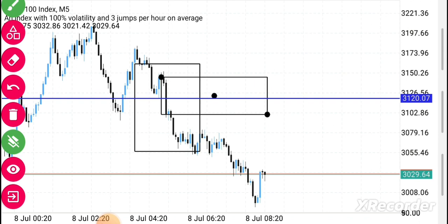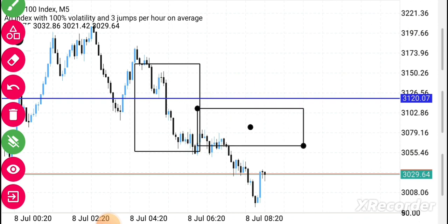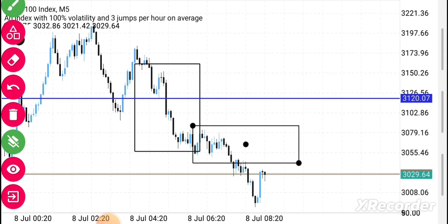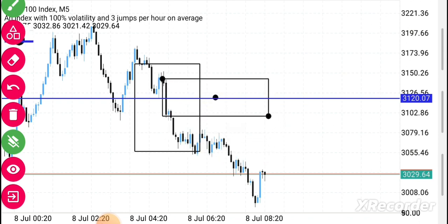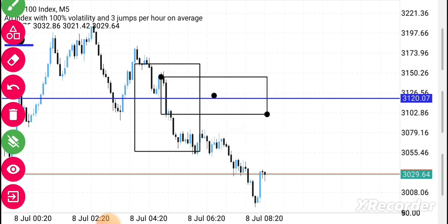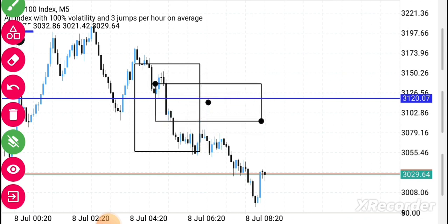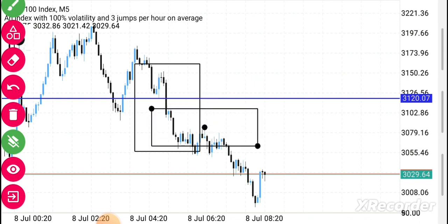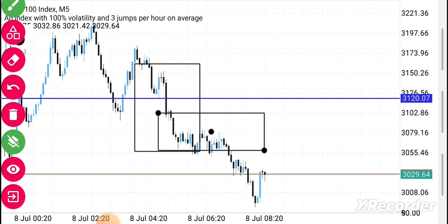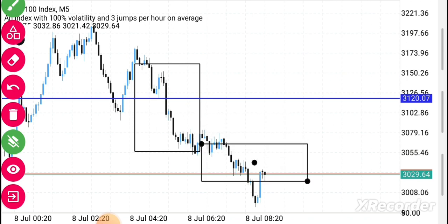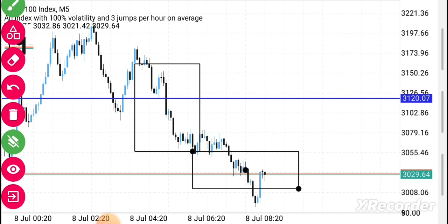It's not duplicating the way I needed, so let us use it as it is. So you can see here that this was the distance from our entry to the stop loss. Stop loss should be above this wick, which has broken out of our zone. And then this is TP1. You can see the TP1 hit, and if you move forward, you can see that the TP2 also hit. Are you getting the point?